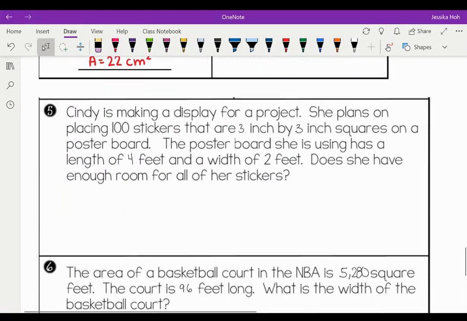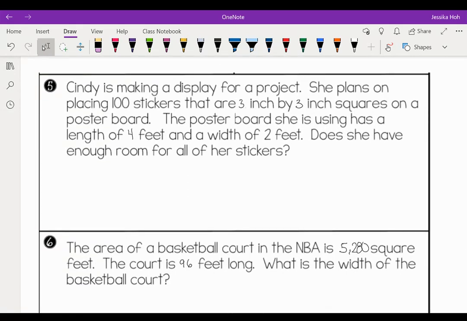All right, here's a word problem. This one's a little tricky. It says, Cindy is making a display for a project. She plans on placing 100 stickers that are 3 inches by 3 inches squared on a poster board. The poster board she is using has a length of 4 feet and a width of 2 feet. Does she have enough room for all of her stickers? So we're talking about filling something in. So we're talking about area. Okay, area was base times height. We know we're talking about inches and we're talking about feet. So we need to eventually convert into one or the other.